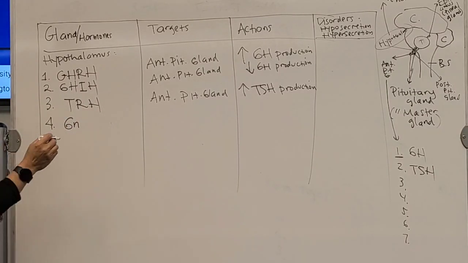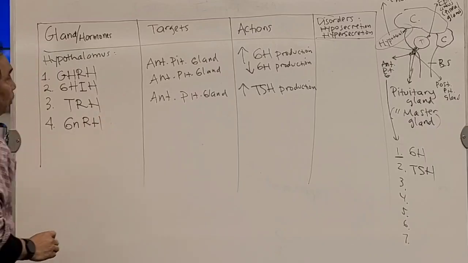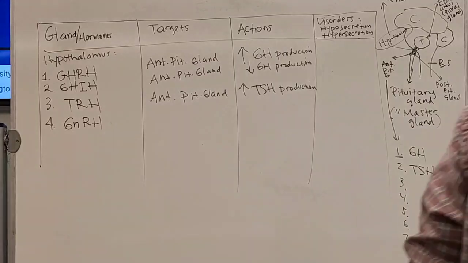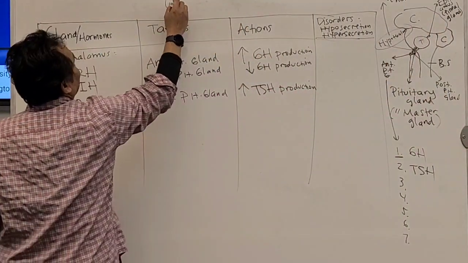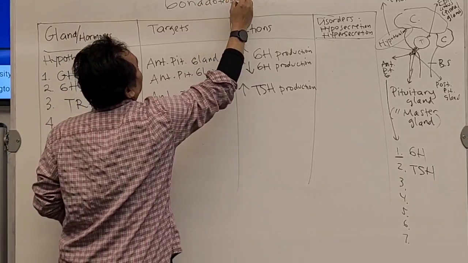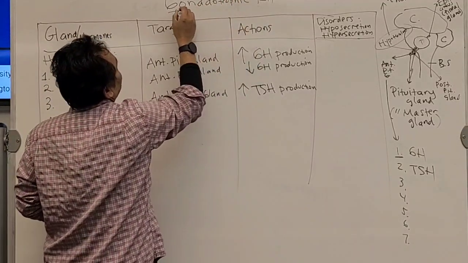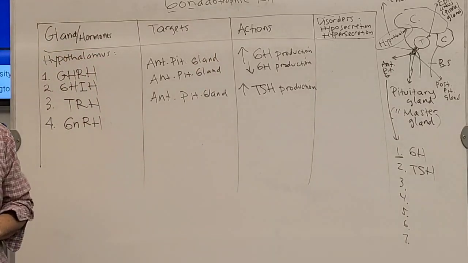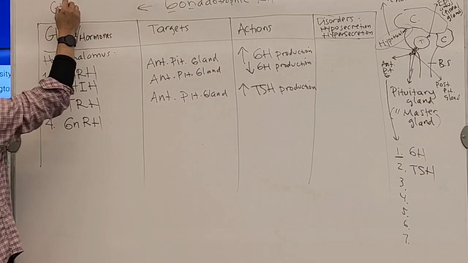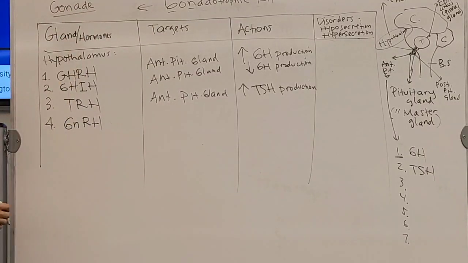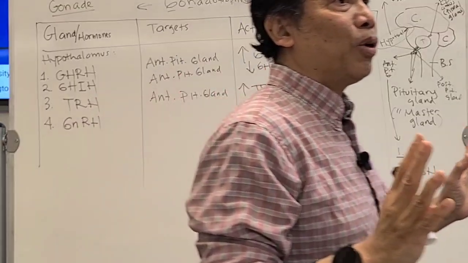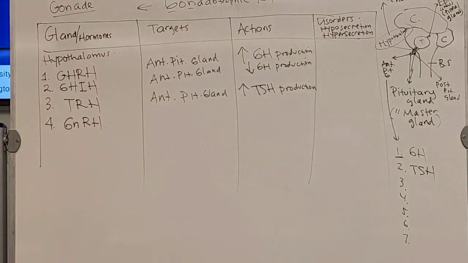Now, the next hormone is called the gonadotropic releasing hormone. So the spelling is like this: gonadotropic releasing hormone, GnRH. Now, what is a gonad? Anybody know what a gonad is? This is a very general term in biology. A gonad is an organ that produces either sperm or eggs.